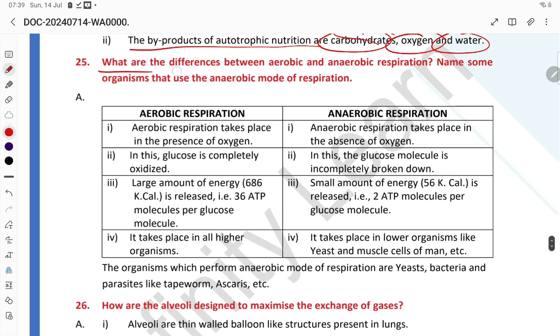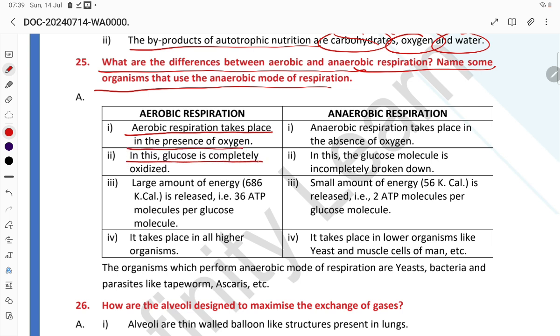What are the differences between aerobic and anaerobic respiration? Name organisms that use the aerobic mode of respiration and anaerobic. Aerobic respiration takes place in the presence of oxygen. The glucose is completely oxidized. A large amount of energy, 686 kilocalories, is released, that is 36 ATP molecules per glucose. It takes place in all higher organisms.